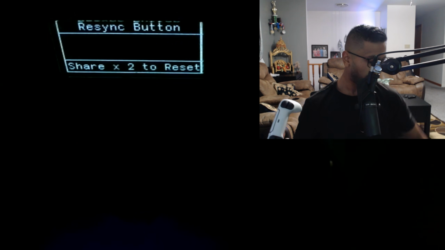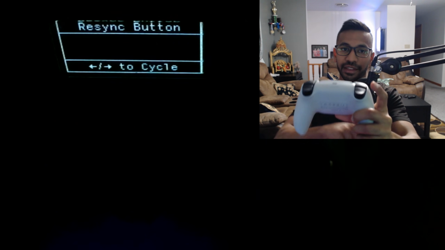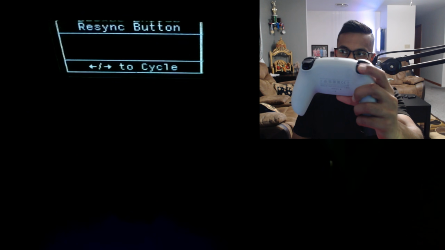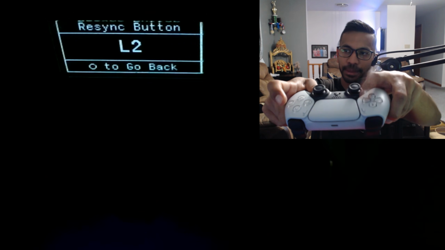The first thing that's going to pop up, we can see it's called the resync button, right? I always recommend you guys set this to whatever your aim button is. So for me, it's just going to be L2. So just hold down L2, okay? Then you're going to press right on the D-pad, okay?